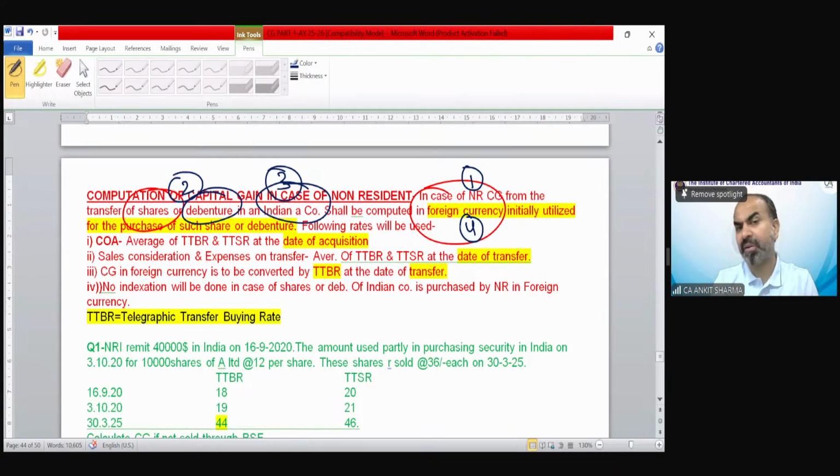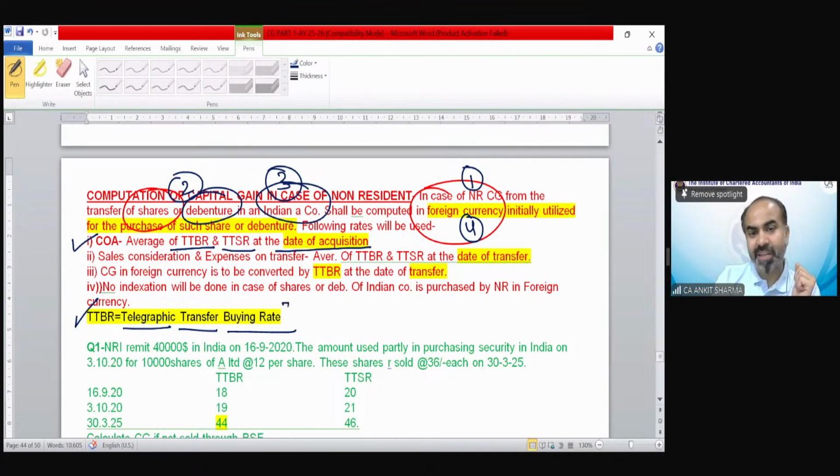How do we calculate it? The question says we have to find out the cost of acquisition. The cost of acquisition needs to be calculated by taking the average of TTBR and TTSR at the date of acquisition. Now, what is TTBR, TTSR? TTBR stands for telegraphic transfer buying rate. And TTSR, of course, telegraphic transfer selling rate.